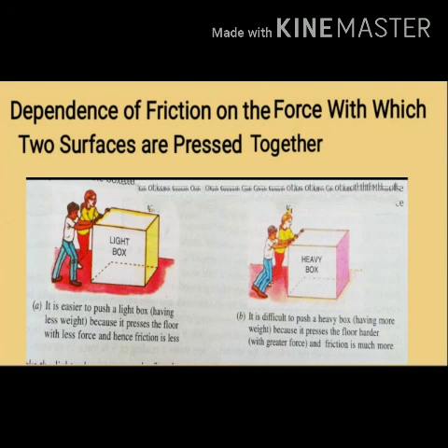What does it tell us? The light box presses on the floor with less force, and hence the friction was less, so you are easily able to move it. Whereas if the box is heavier, it will press on the floor with a greater force, and that's why you have to apply more force on it to make it move, as the friction was more between the surface of the box and the floor. So by this activity we can conclude that the friction between two surfaces depends on the force with which the two surfaces are pressed together.